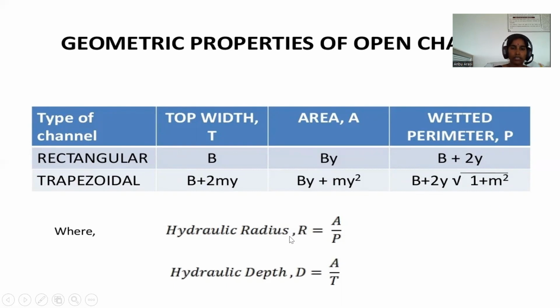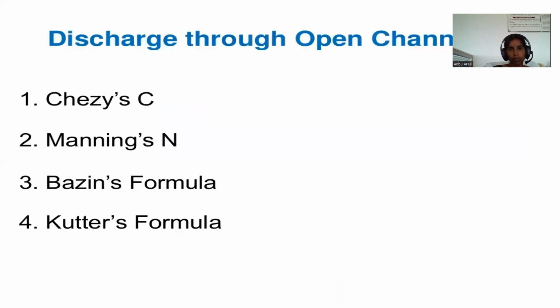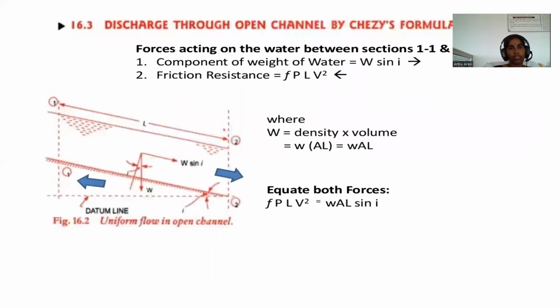The R is hydraulic radius. It's defined as area divided by wetted perimeter. And the D is denoted as hydraulic depth, and it is found out as area divided by top width. Discharge through open channels. For discharge through open channels, we find out the constants: Manning's constant, Bazin's constant, and Kutter's constant. Discharge through open channel by using Chezy's formula.